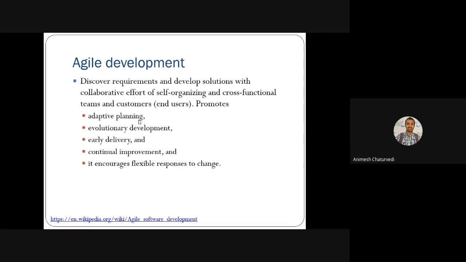It also encourages flexibility to respond to changes. Changes keep coming because the requirements change. When the requirements change, changes in the system are required. So you change the system, and when the system is changed, you again have to think about whether the system is working fine or not.